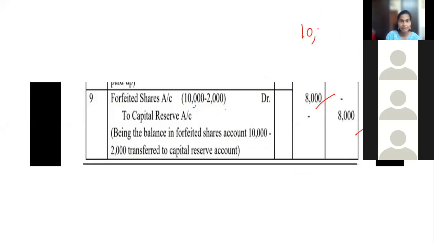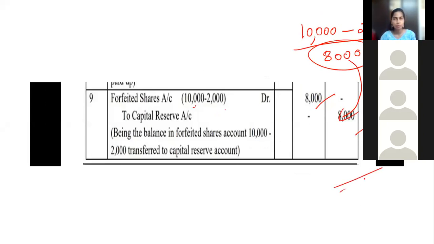It is like 10,000 was there in your bank, and 2,000 became an expense. But still you have 8,000. That is transferred to your capital reserve. Now any company is going to use this amount for any future loss. Fine. This ends your 12 marks problem, students.